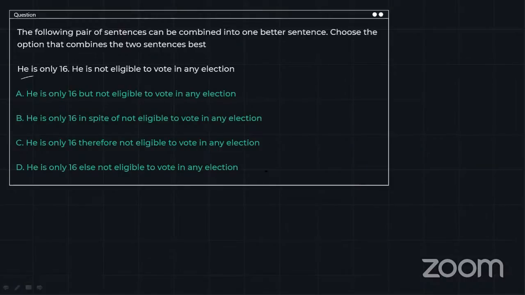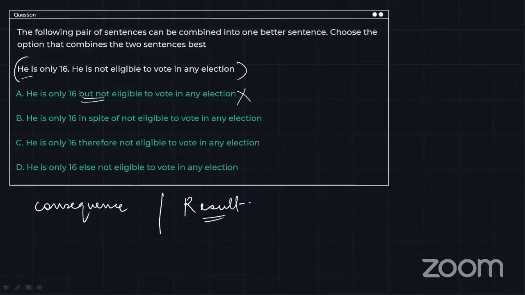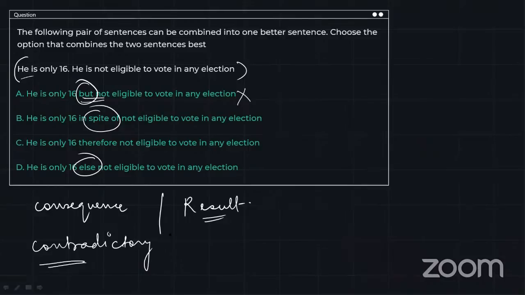Now, from all of these sentences, we can see but is a wrong sentence because we are talking about a consequence, or a result of something. But, in spite of, and else are contradictory statements or contradictory conjunctions, right?